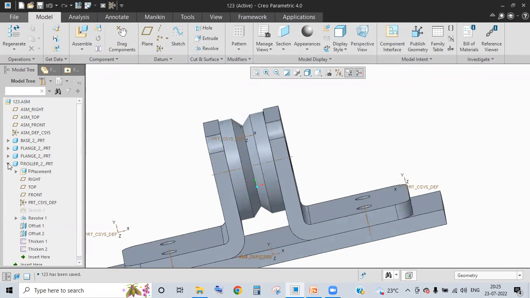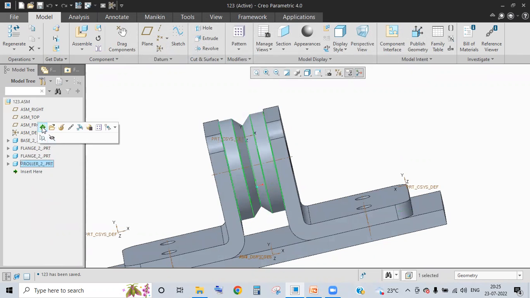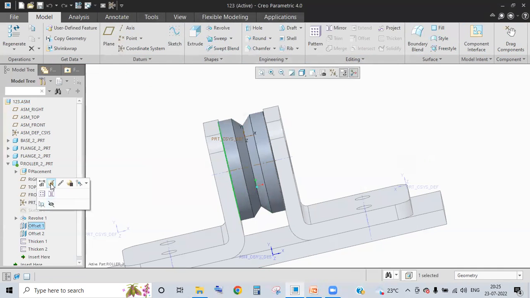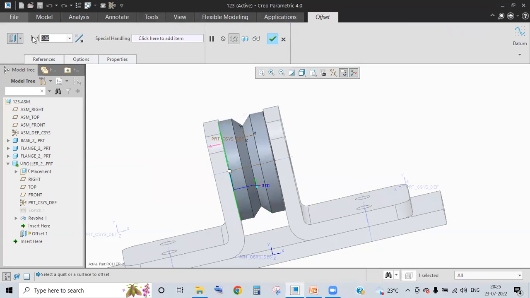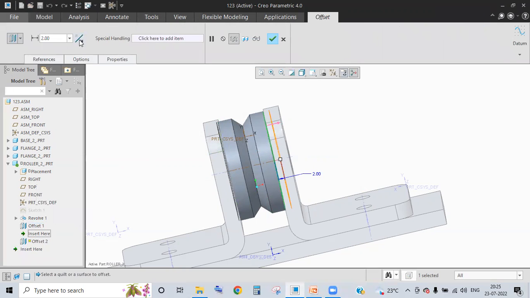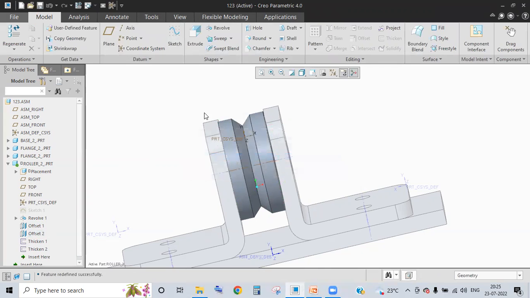Now I'll come to the roller and activate it. Everything has changed. Now offset, edit. Simply, I'll give some 0.5 mm of clash. And the second offset, again edit. 2 mm is there. Okay, done.